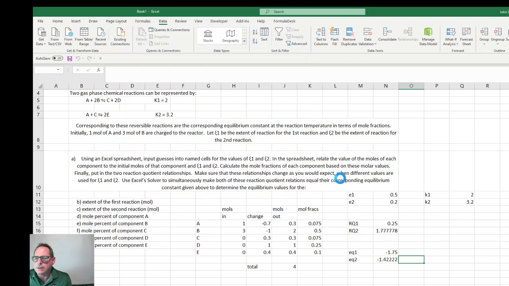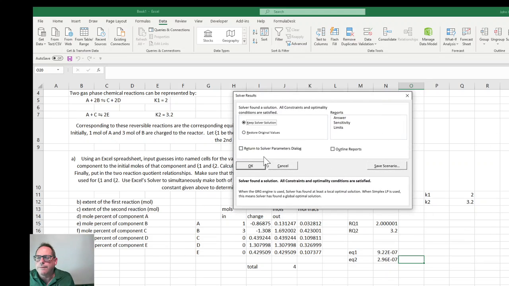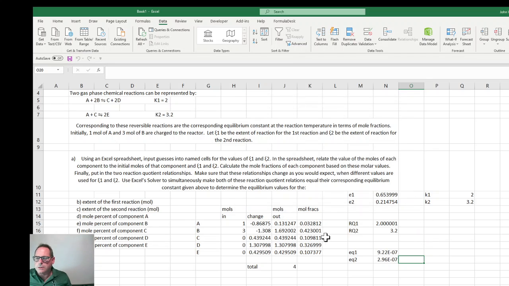So I'm going to go ahead and hit solve, and it looks like it drove these to near 0. Here's our mole fractions for each one of these. It says over here it found a solution, so I'm going to keep the solver solution. And this looks pretty good to me. I'd have to check these. And this wants a mole percent. So here's my extent of reactions in moles for both of those. And then also this is the mole fractions, and it wants mole percent. So we're well on our way, and we'll check those with the checker and make sure that that works out.